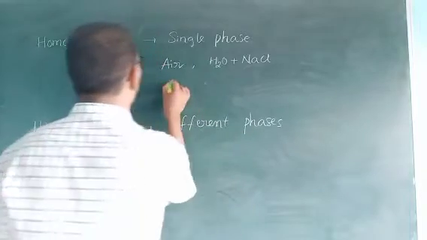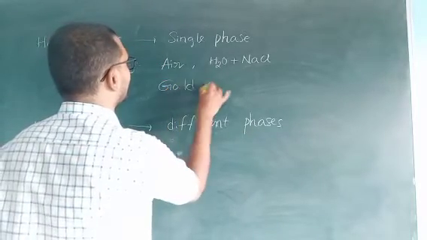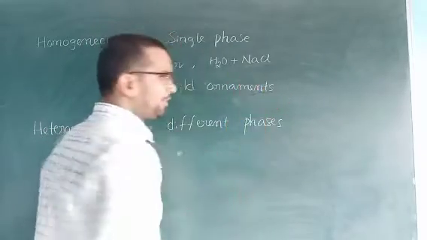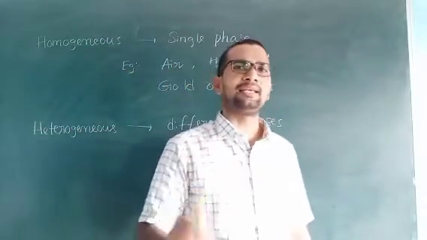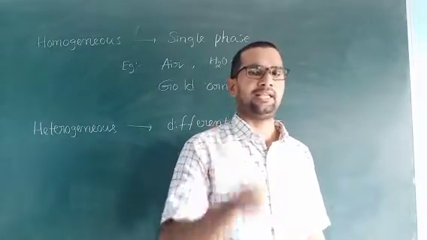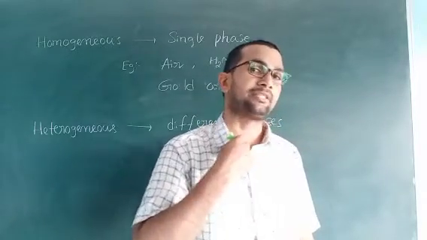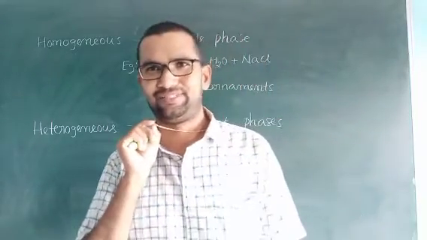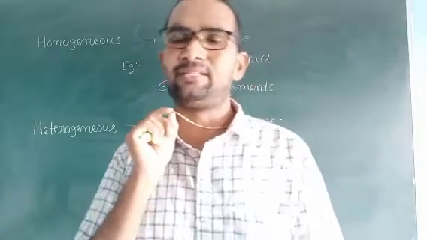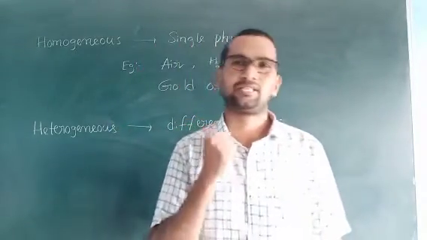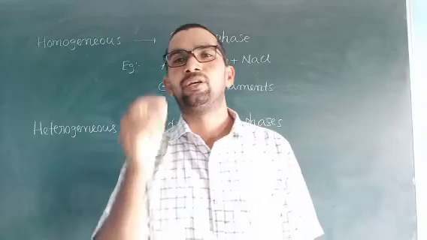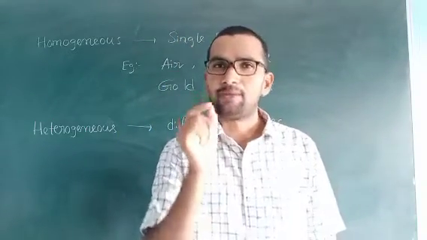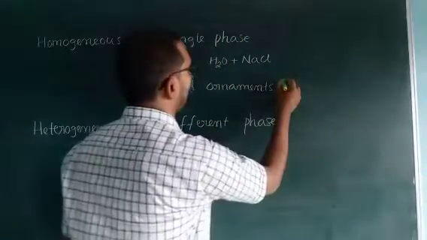And third one, gold ornaments. Actually, pure gold is an element. But look at a gold ornament: it is not pure, it is impure. Why? For strengthening chains or any ornaments, they use some parts of copper or silver.